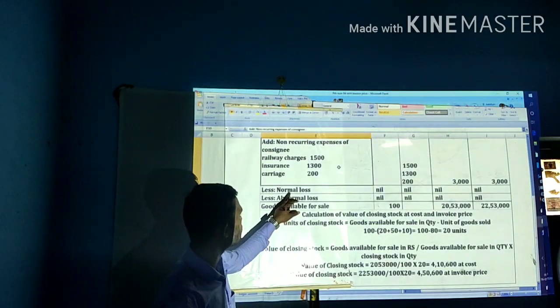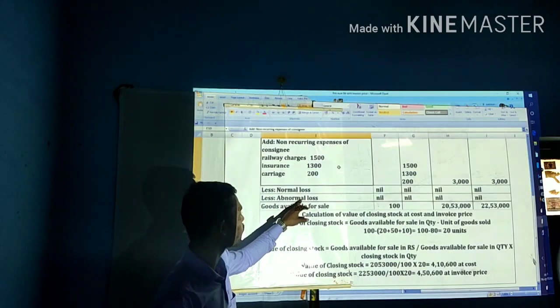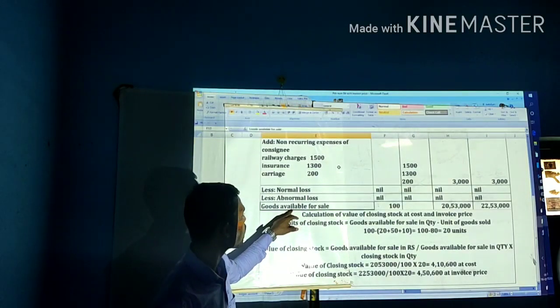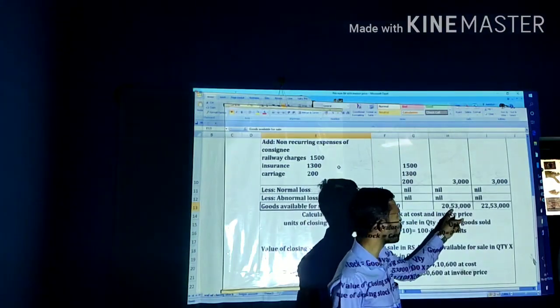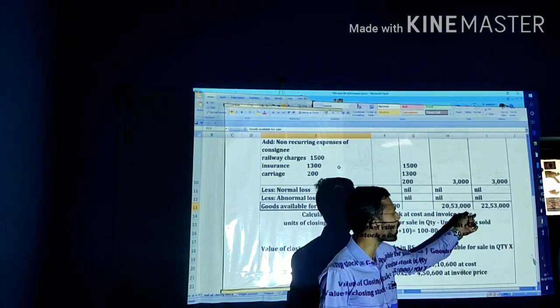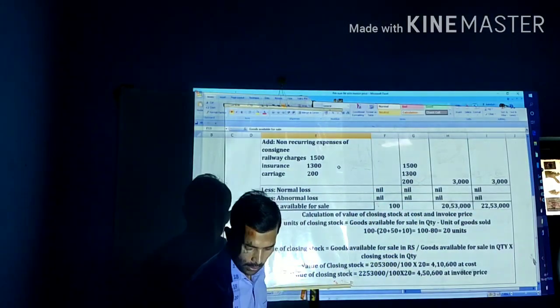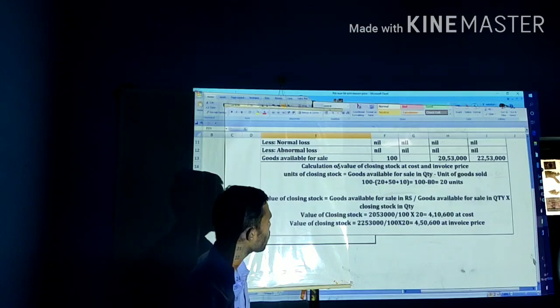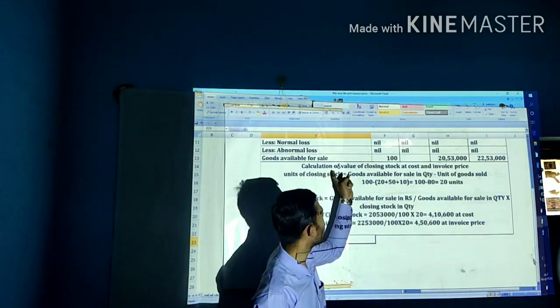For this again, less any normal loss in the godown or abnormal loss in the godown; there is no normal loss or abnormal loss, and finally that is called goods available for sale. How much? 100 computers, and the value of such computers at cost is 20 lakh 53,000 and at invoice price 22 lakh 53,000.